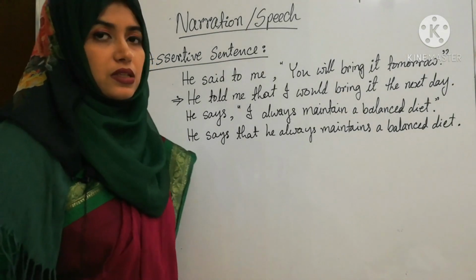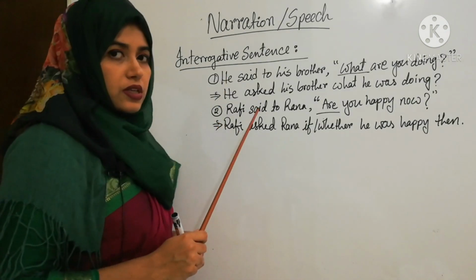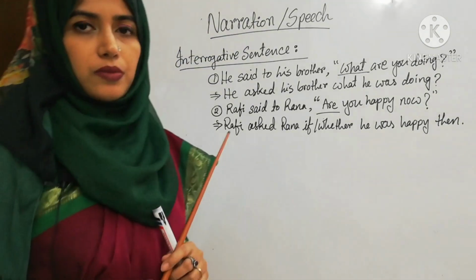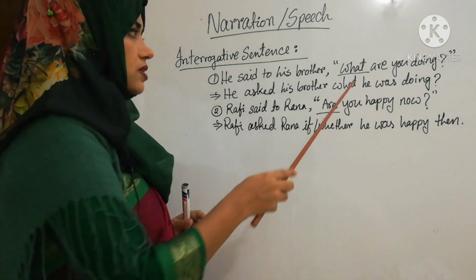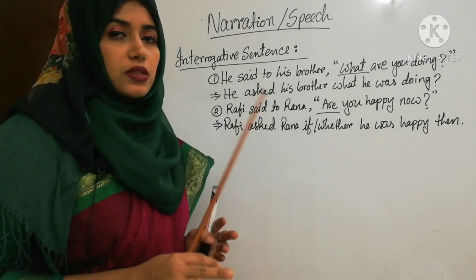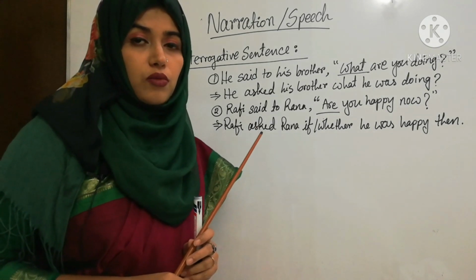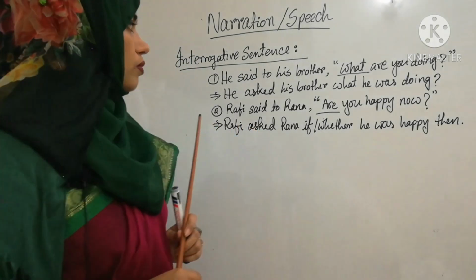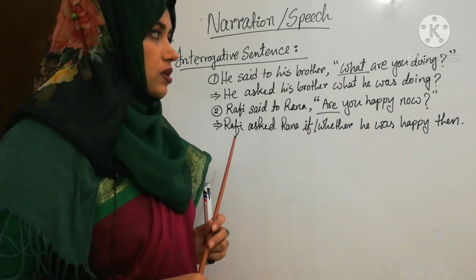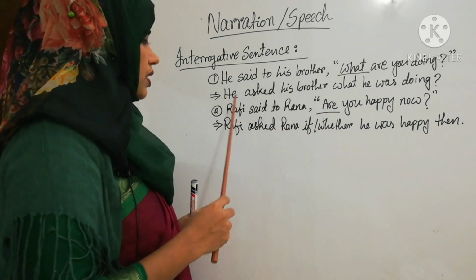This is the aspect that you have to follow while answering assertive sentence. Interrogative sentence. In interrogative sentence, we find two types of questions. One is WH word and another is any auxiliary or different from WH word. WH word means what, when, how, where, which, who, whom. Okay? So, when we find WH word in the question, in that case we solve in this way, like he